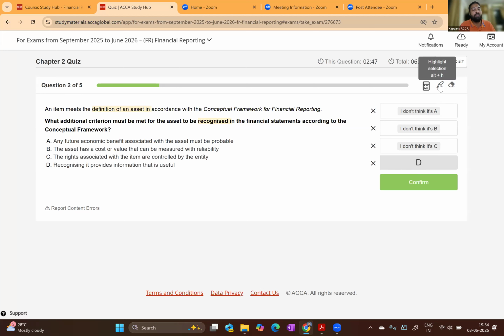The definition of asset we have already learned. Asset is an economic resource controlled by the entity. So option A, future economic benefit, is definitely the definition. Cost should be measured reliably. Rights should be controlled by the entity. All of that are actually the definition. Other than the definition, what additional criteria must be met? That is useful information, relevant information, and faithful representation. So option D is the answer. It provides information that is useful to the users.